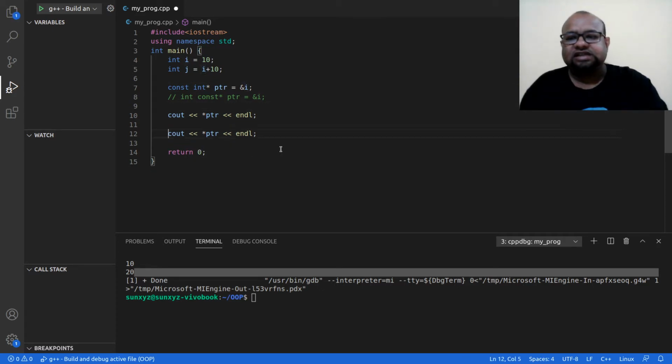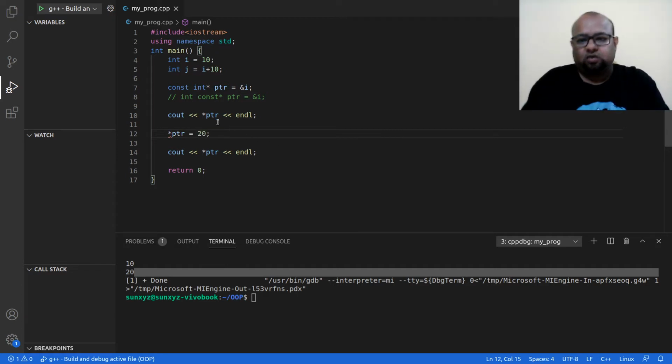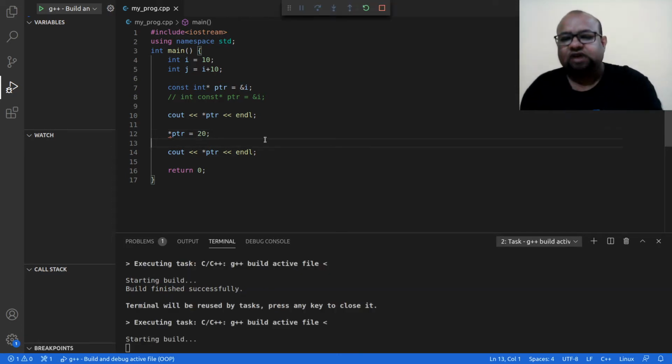Alright, this is the advantage. Say I try to update the value of this pointer. This pointer is pointing to I, and now I am trying to use this pointer to update the value of this integer. So I am trying to update the value of I using the pointer. Now this I cannot do.